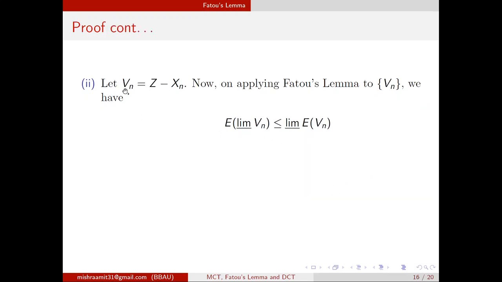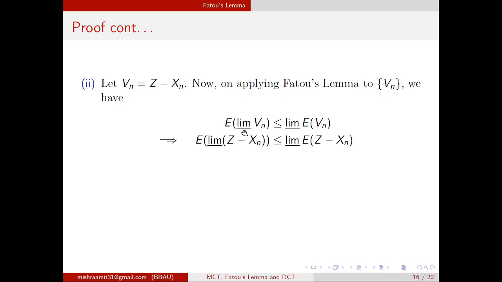Now we define Vn, which is z minus xn. So again this will be a sequence of non-negative random variables. Again we apply Fatou's lemma on Vn. Then the expected value of limit inferior Vn is less than or equal to limit inferior of expected Vn.